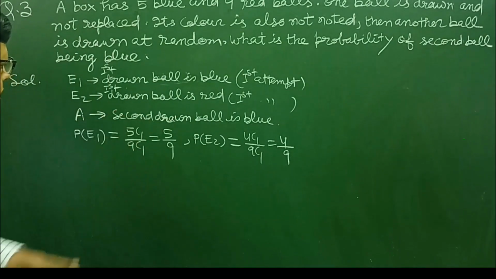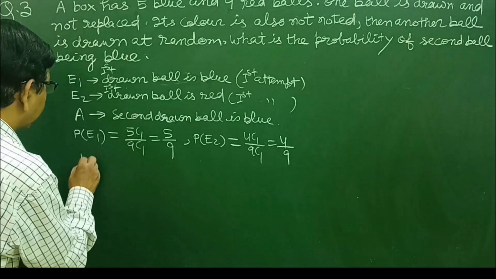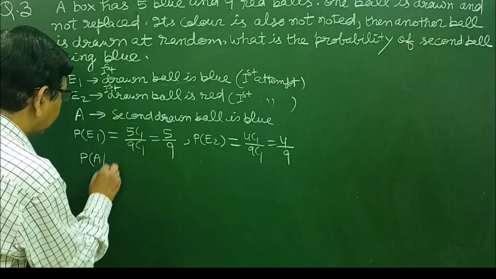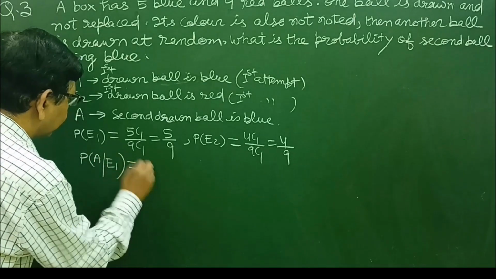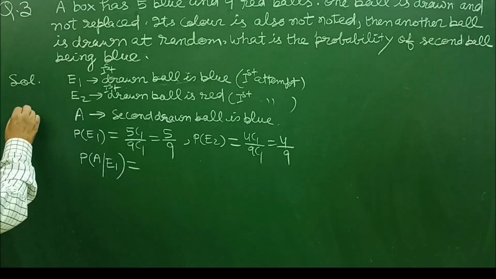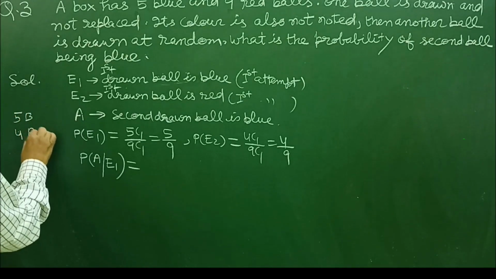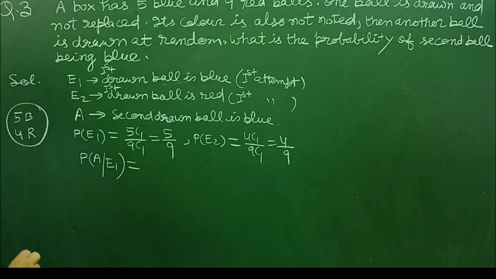After these events happen, another event takes place. So the probability of A when E1 has taken place, that is, the second drawn ball is blue and the ball is not replaced. Now in the beginning there were 5 blue and 4 red balls. One ball has been drawn.